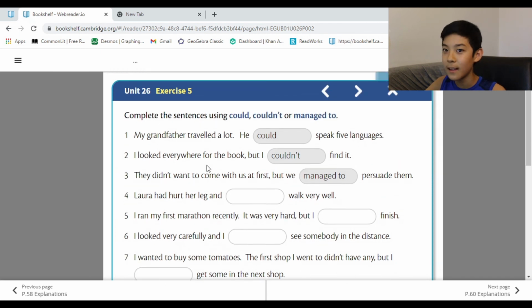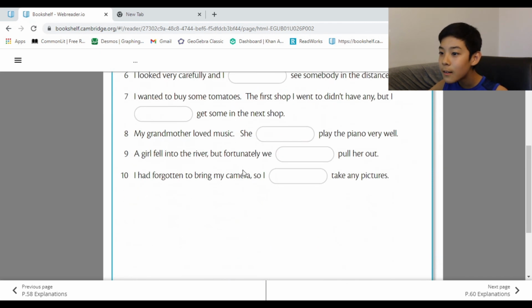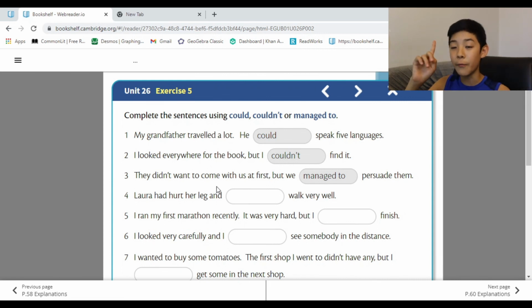The last one. 6 questions. If we're fast, we can finish it. Complete the sentences using could, couldn't, or managed to. So they're the example for the respective things.